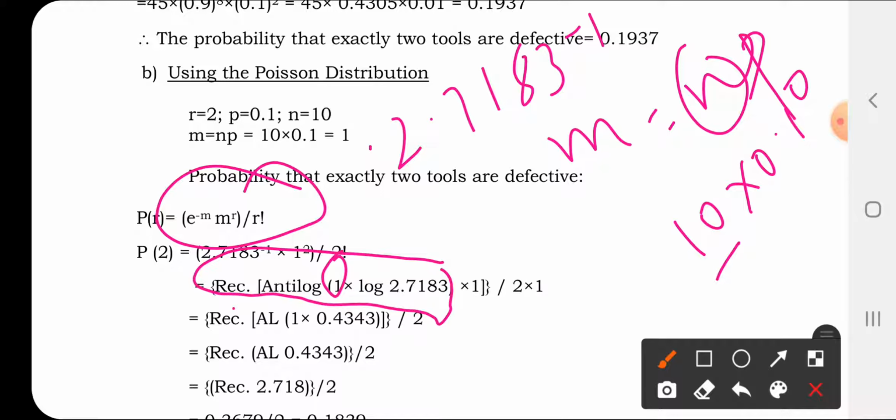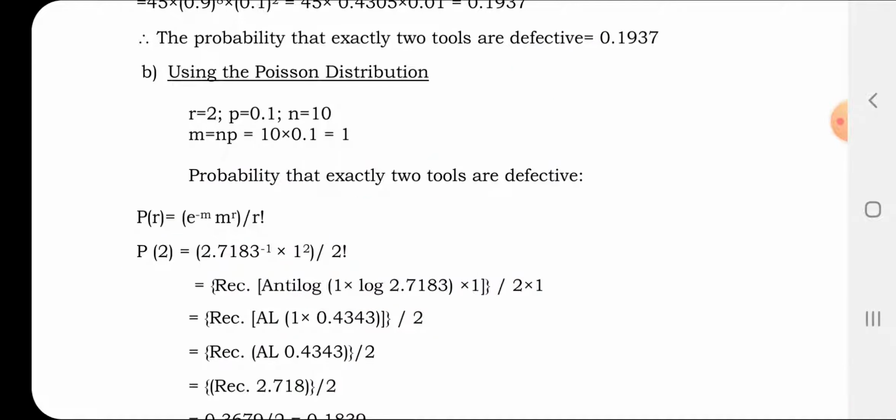Mistakenly I have written the bracket here. You take the reciprocal of this value, the antilog of 1 times log 2.7183. After reciprocating, you multiply with 1 and the other values, and you get your answer. Since it is 1, it makes no difference.